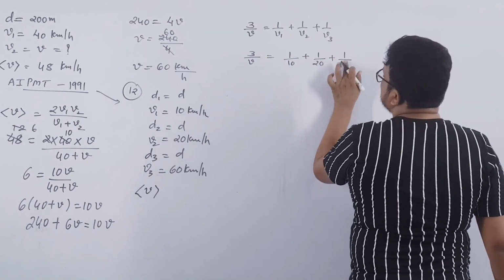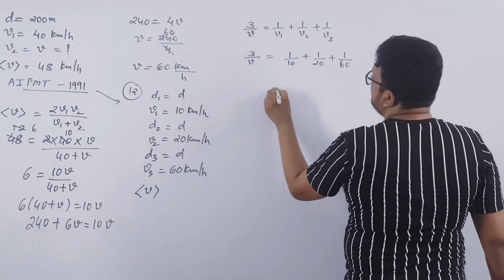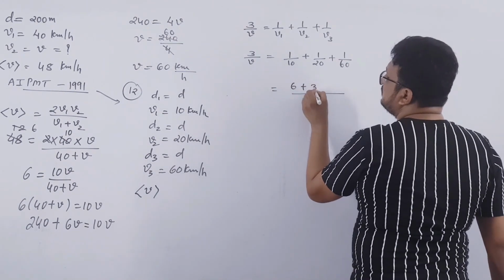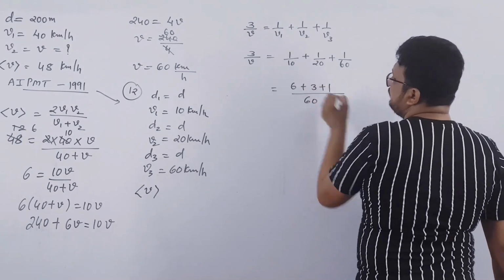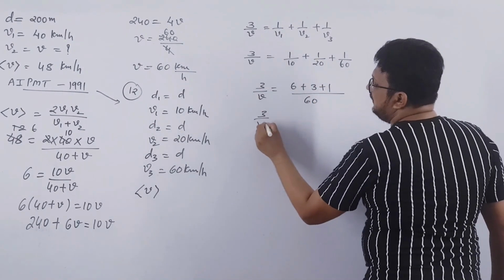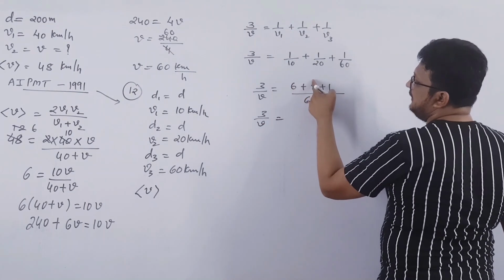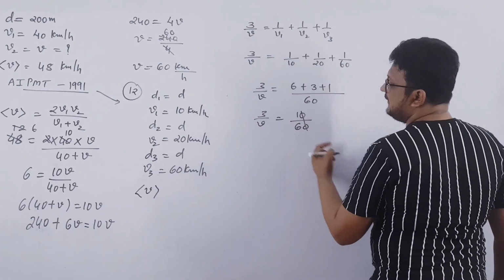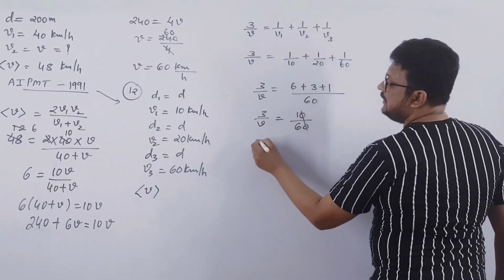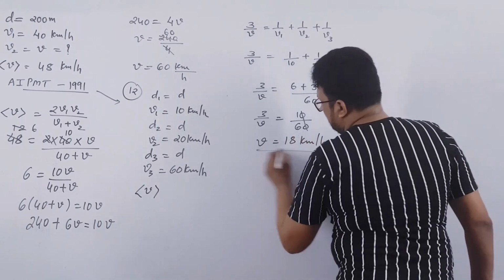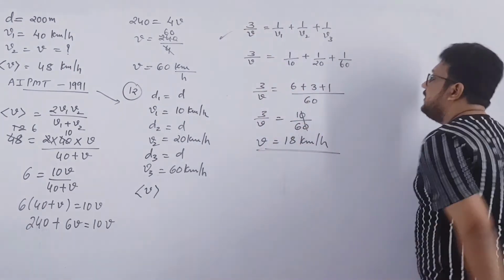So 3 by V will be equal to 1 by 10 plus 1 by 20 plus 1 by 60, right? So LCM will be 60. 10 sixes are 60, 20 threes are 60, and 60 ones are 60. So 3 by V will be equal to 6 plus 3, 9 plus 1, 10, 10 by 60. Zero zero will get cancelled out. 6 threes are 18. So V will be equal to 18 kilometer per hour. Clear? This is the direct formula which you can use.